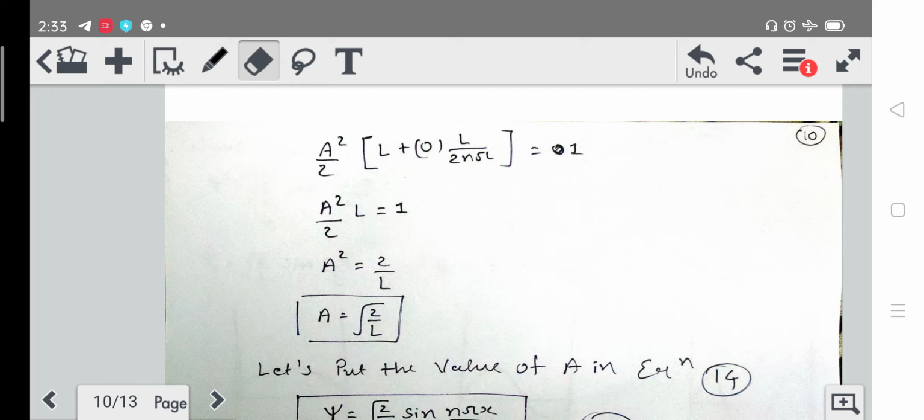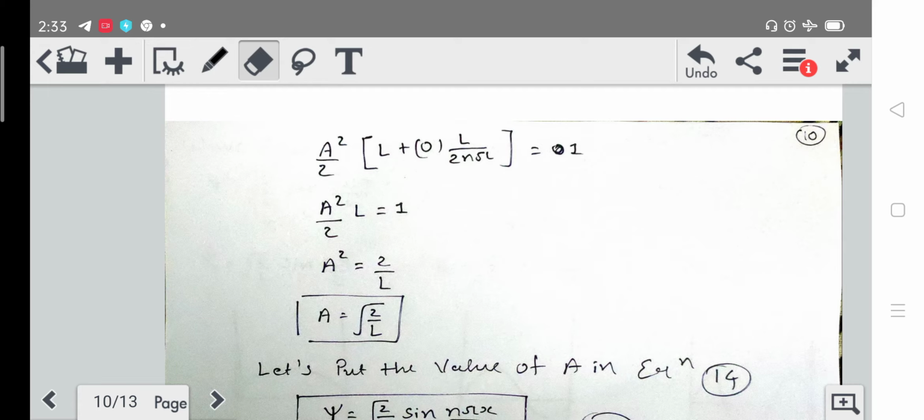Okay, so let's take L to the right hand side and 2 also to the right hand side. The 2 will be in the denominator and L will be in the denominator. So we will get finally a square is equal to 2 upon L. Let's take the under root on this side, square on this side. So we will get a is equal to under root 2 upon L. So we got the value of a.